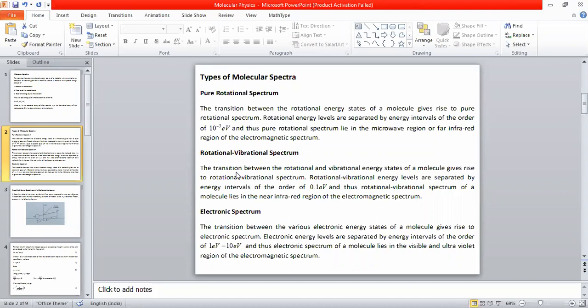Therefore, various transitions are possible among rotational and vibrational energy states, between both. Then we obtain rotational vibrational spectrum. This is also in your syllabus, and we shall discuss it later in detail. Anyhow, possible transitions of a molecule among the various vibrational and rotational energy states give rise to rotational vibrational spectrum.